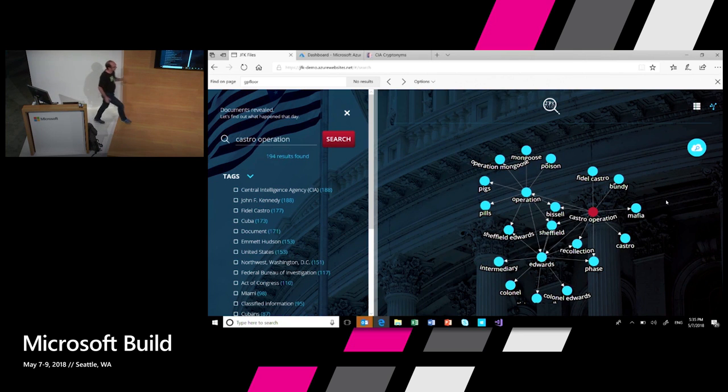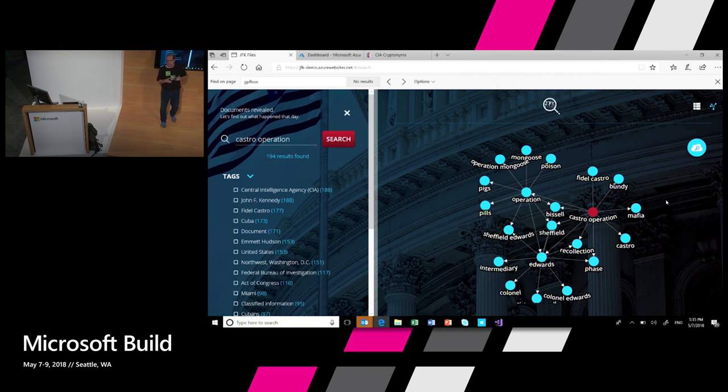So what you see here is that these documents, when I ask about the Castro operation, talk about the mafia, which is actually the Chicago Mafia, Fidel Castro, and Operation Mongoose, which is actually an attempt by the CIA to pay the Chicago Mafia to poison Fidel Castro with pills. Now, I don't know what sounds more ridiculous: the fact that this is actually true, this is actually mentioned in the JFK files released by the CIA, or the fact that our AI skills pick this up without knowing anything about the topic. This is completely unsupervised.